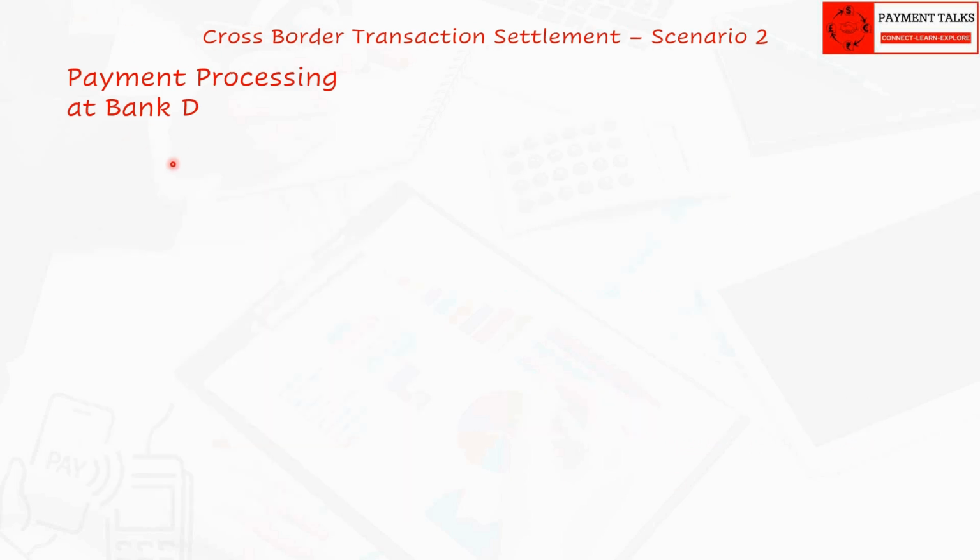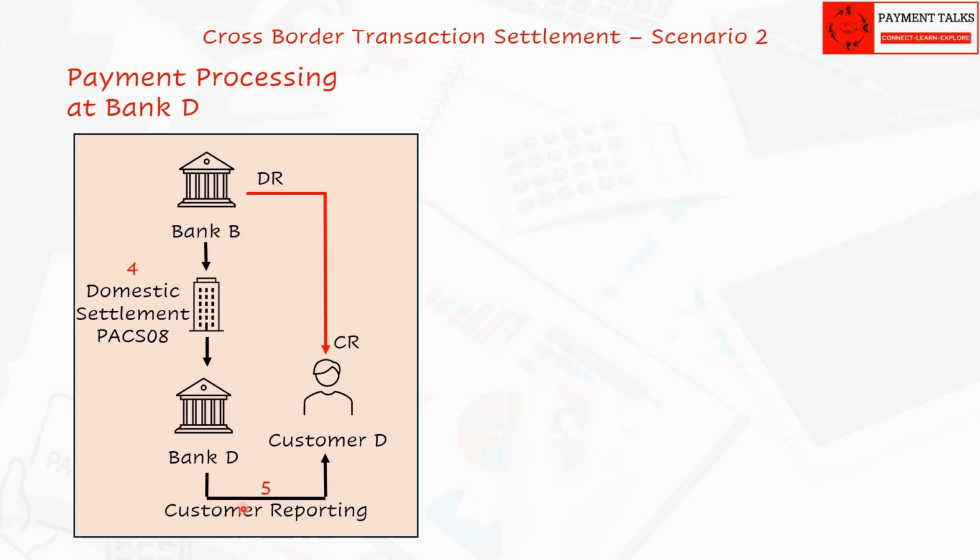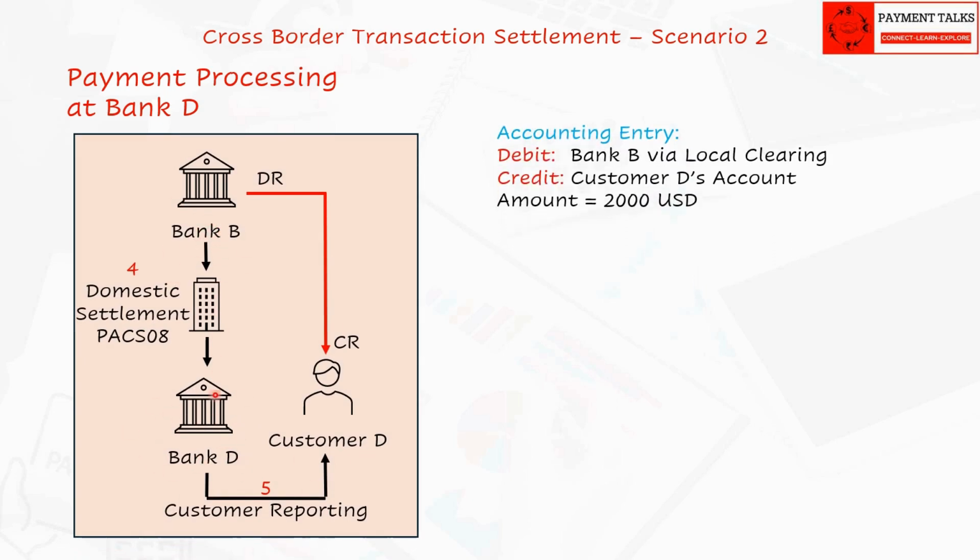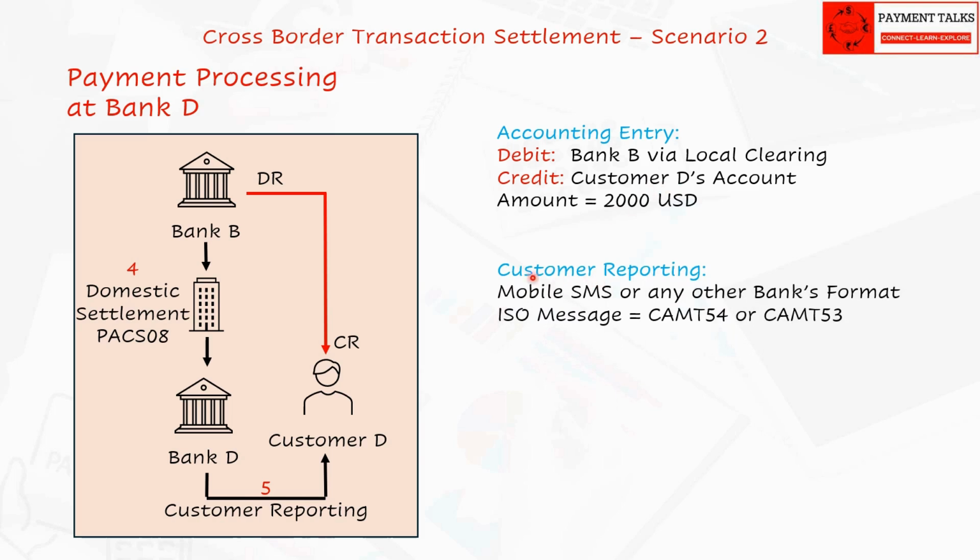Processing at Bank D, beneficiary customer D's bank. Having received payment instruction and funds from Bank B via local clearing, Bank D validates and executes the payment instruction. Bank D credits the 2000 USD into customer D's account. It will report this credit to customer D via mobile, SMS, email, or any other mode of communication.